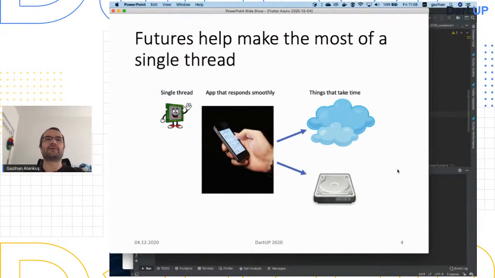Well, the reason we have them is Dart is running on a single thread. Flutter has only one thread that you're running code in, unless you create isolates, but by default it's a single thread. But it is a very fluid application, so it's kind of unexpected. You would think there would be a screen thread, UI thread, some separate threads you would be writing, but it's very fluid. It responds very fast to your touches, but it's also doing things that take time, like going to the cloud, going to the file system, etc.